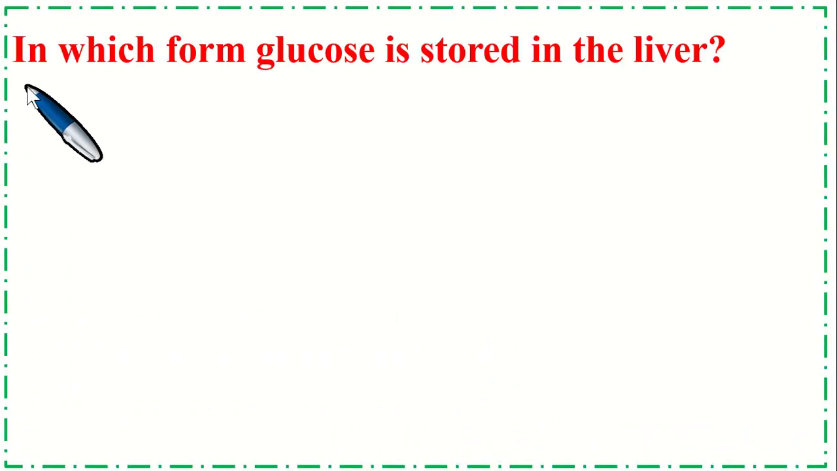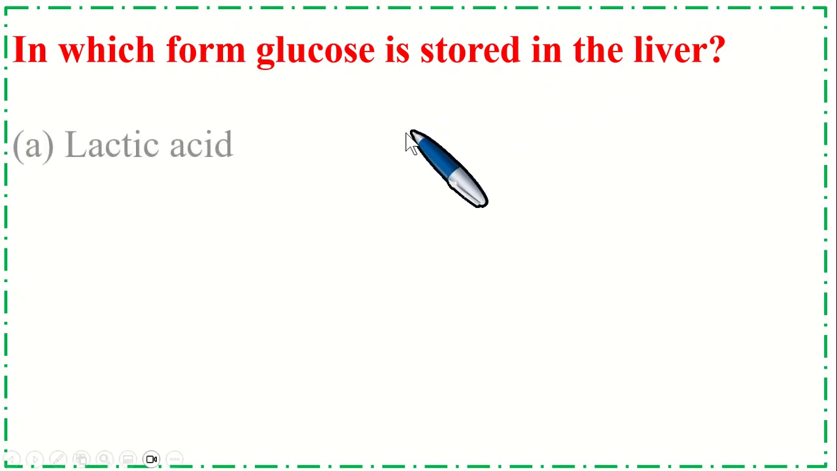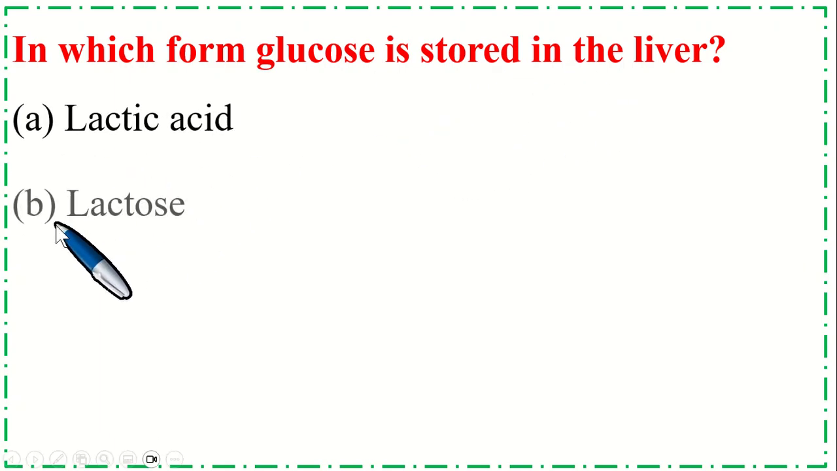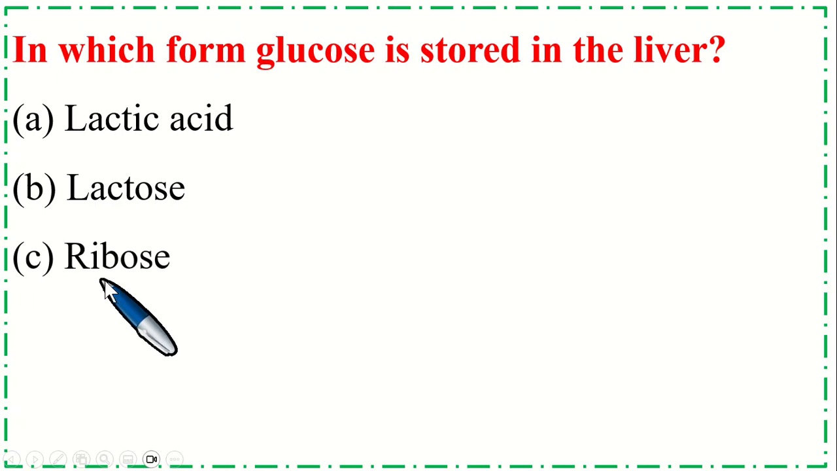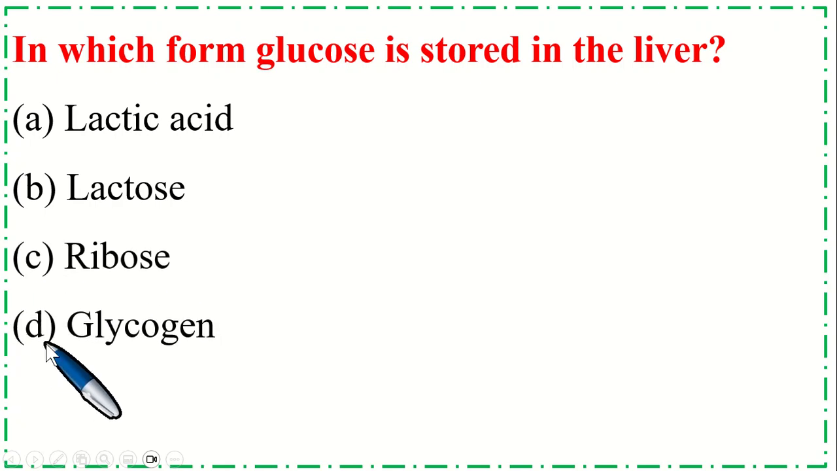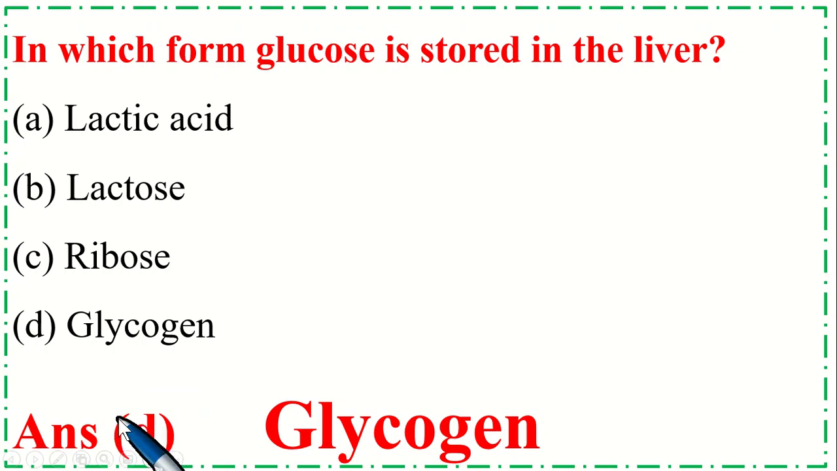So this is very important MCQs. In which form glucose is stored in the liver? Option A lactic acid, B lactose, option C ribose, and option D glycogen. So the correct option is D, glycogen.